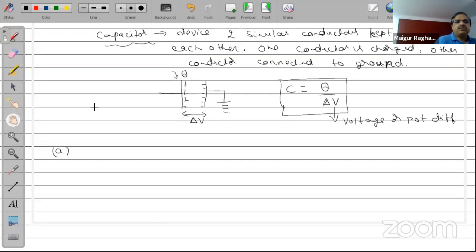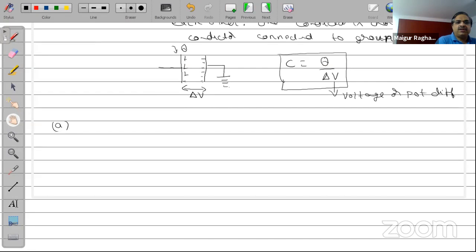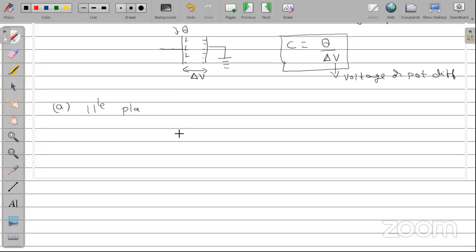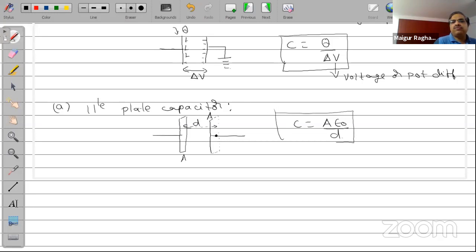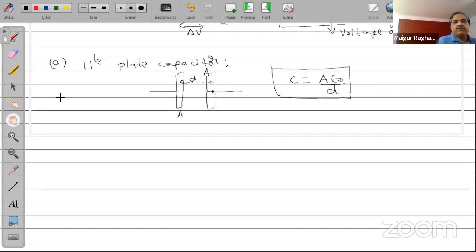So if you have a capacitor here like this, this will basically have an area A. The cross-section area of the two plates is A, and the separation between them is D. Then you can show that the capacitance is A epsilon naught by D. So this is the expression for the capacitance of a parallel plate capacitor.